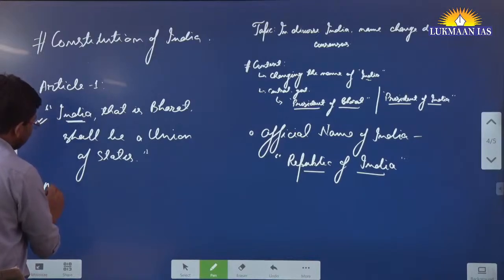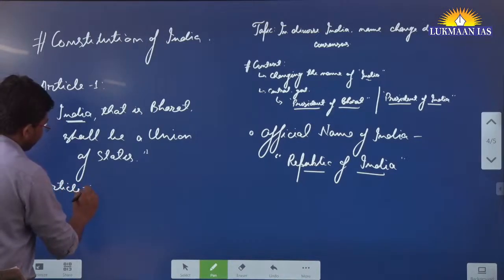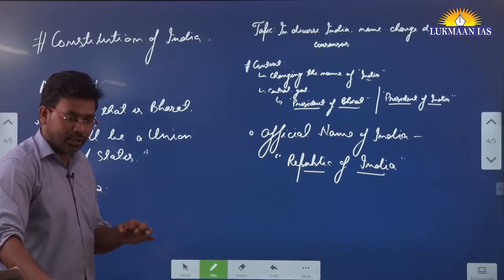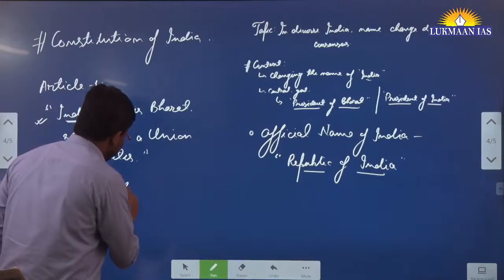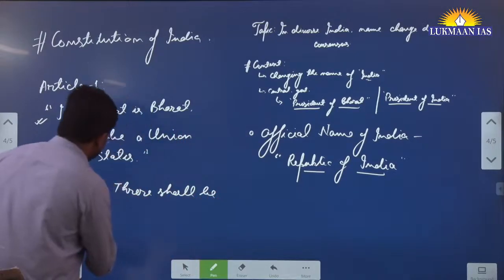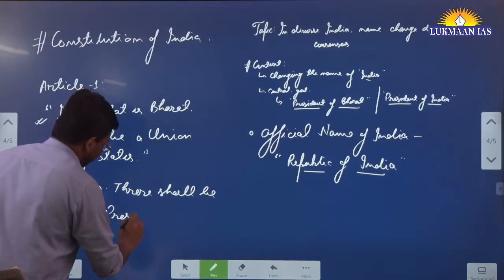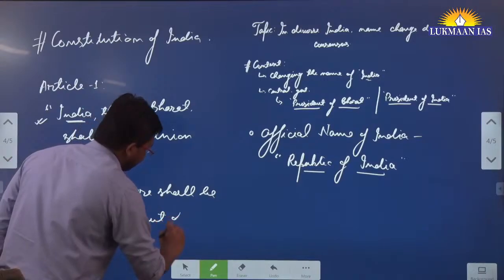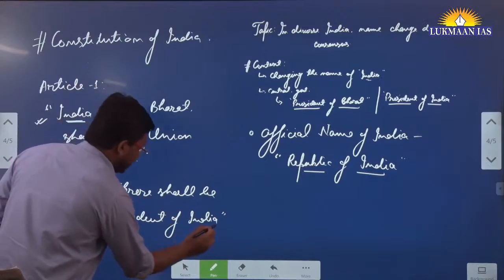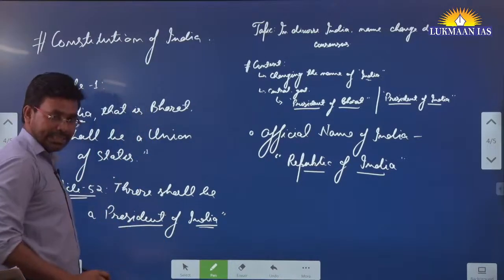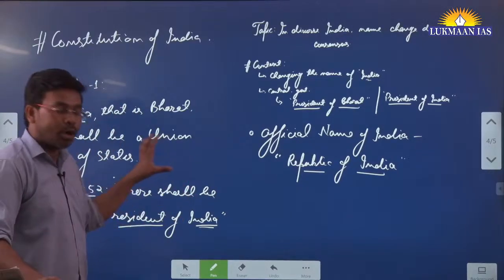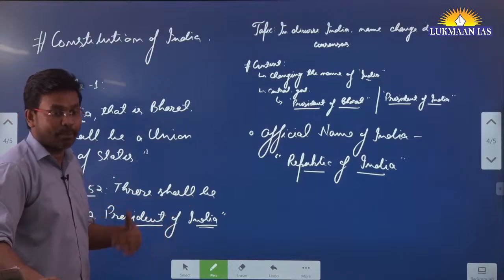Now there is another important article, Article 52. It says there shall be a President of India. Here again they refer to President of India. In the Constitution they have not mentioned that there shall be a President of Bharat.